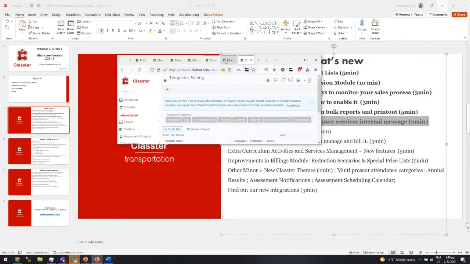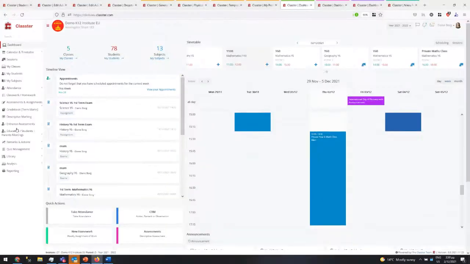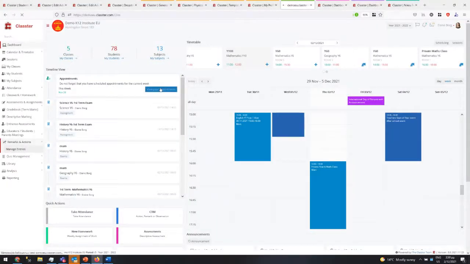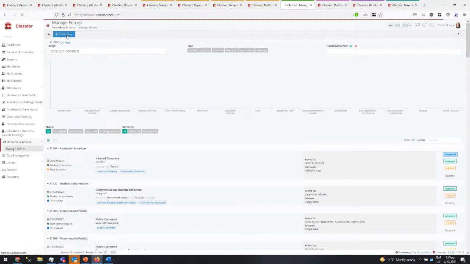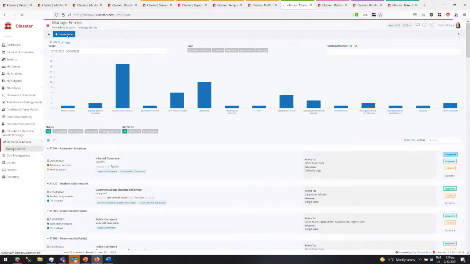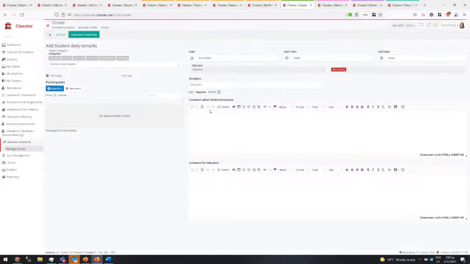So let me go to a teacher here. I think this is a teacher, yes. So let's say the teacher creates a new CRM action. Create new. Let's say daily marking. This is how it looks now. What I need now is 2 tabs on the right, sorry. So I want 4 boxes here with different information. How do I do that?